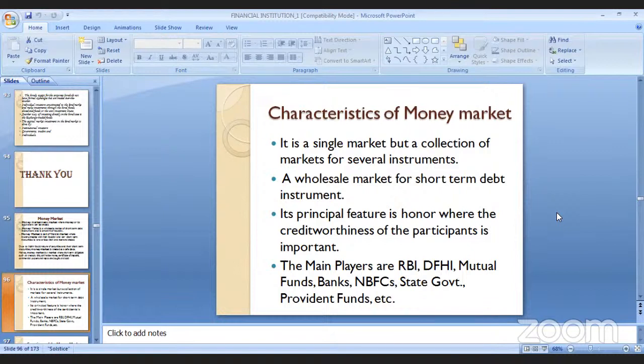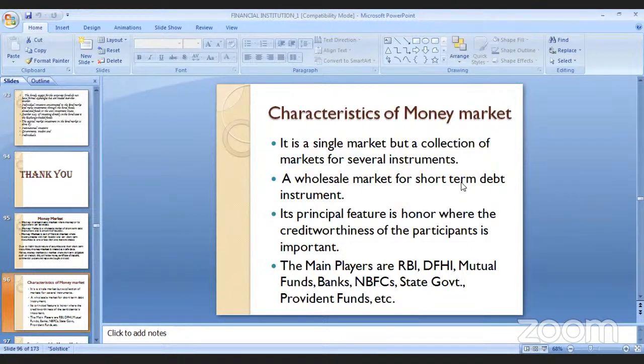A wholesale market for short-term debt instruments. That is the second characteristic of money market. This is a wholesale market where short-term debt securities are being traded. Third, its principal feature is that the creditworthiness of the participants is very essential and important. Creditworthiness means creation of credit, which is the essential part of any financial institution, to create credit or to honor the creditworthiness.